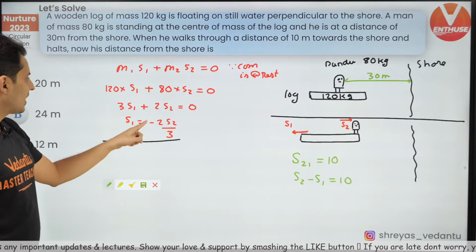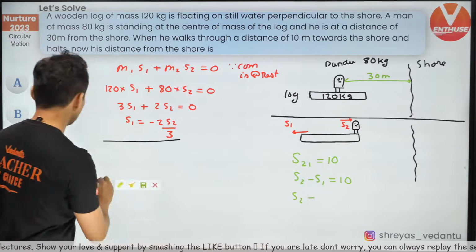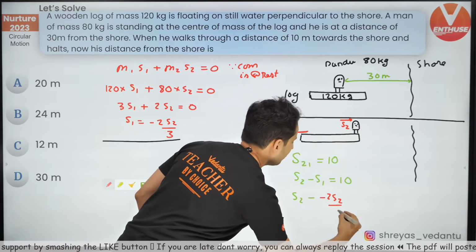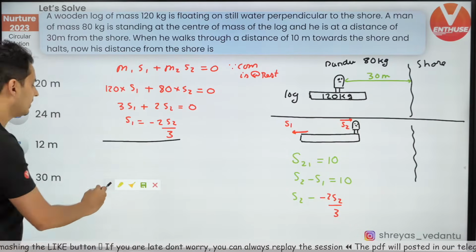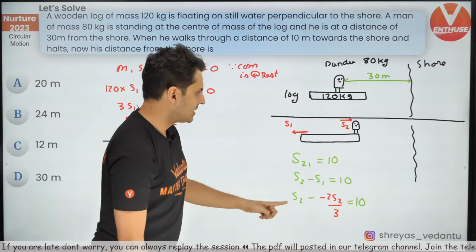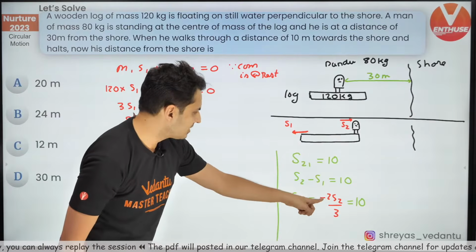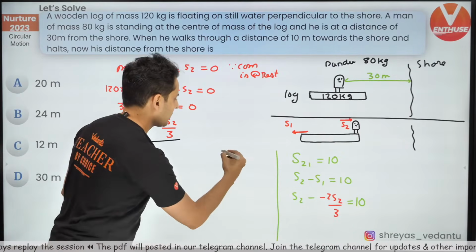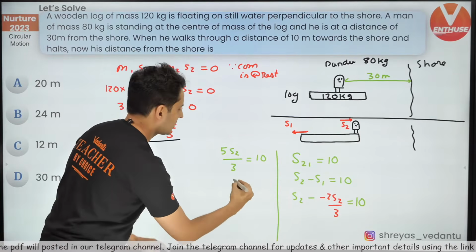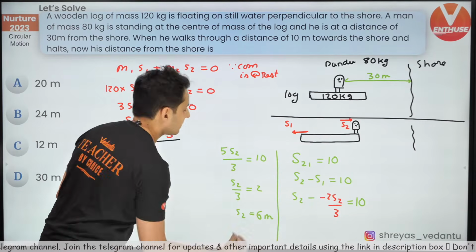So I think I can put S1 from here over there. So S2 minus, what is S1? S1 is minus 2 S2 divided by 3, correct? This will be equal to 10. So just see what you will get next. Minus minus plus, 3 plus 2, 5. So you'll get 5 S2 divided by 3 is equal to 10. 5 and 10 goes, so S2 divided by 3 is equal to 2. So S2 is equal to 6 meters.